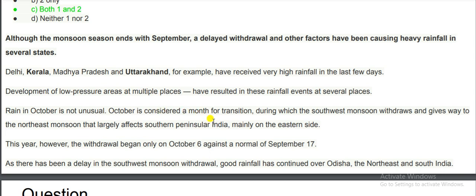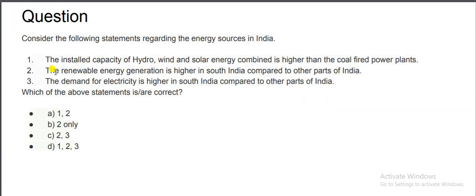October is considered a month of transition during which the southwest monsoon withdraws and gives way to the northeast monsoon, which largely affects southern peninsular India, mainly on the eastern side. This year, however, the withdrawal began only on October 6 against a normal of September 17. As there has been a delay in southwest monsoon withdrawal, good rainfall has continued over Odisha, the northeast and South India. Let's move to the next question.